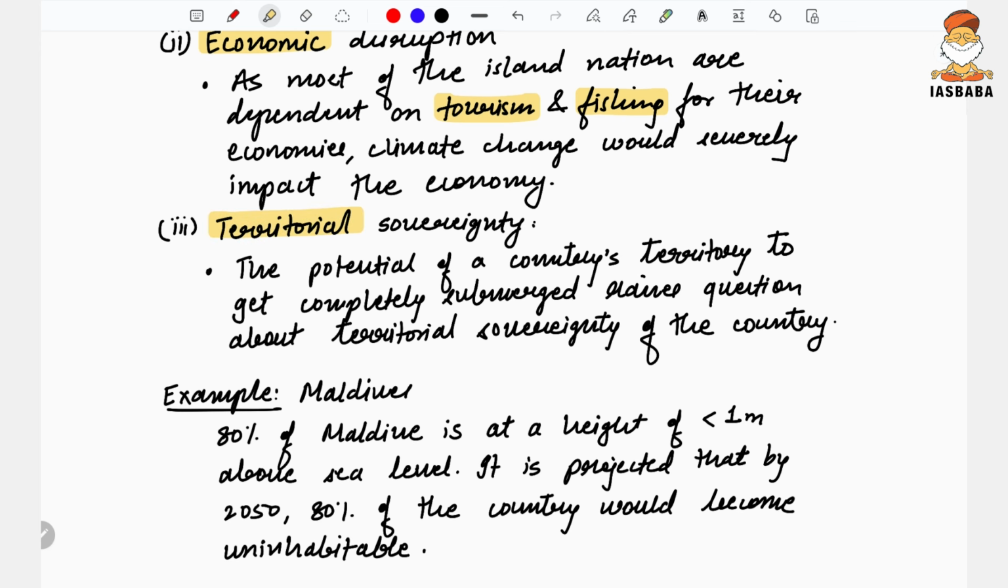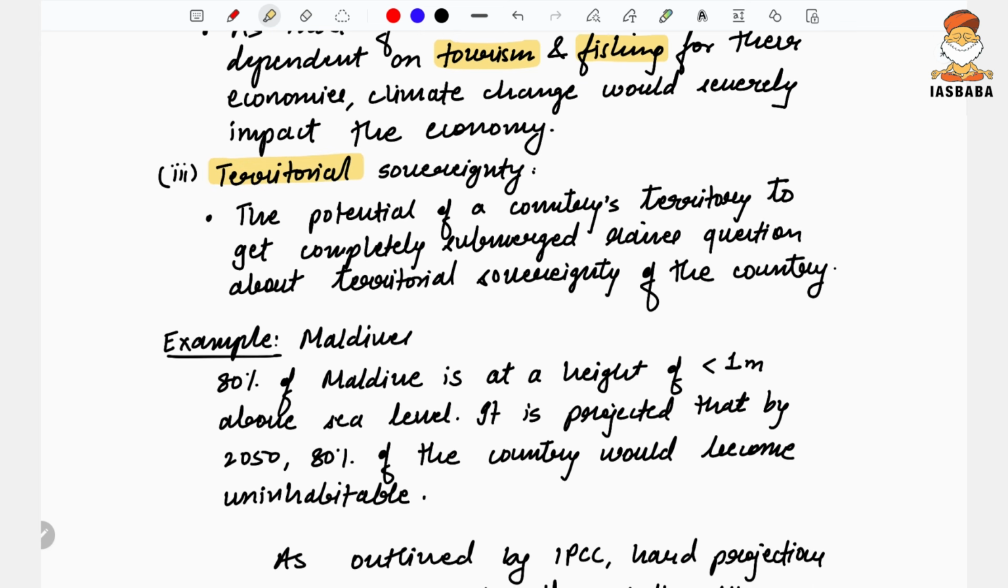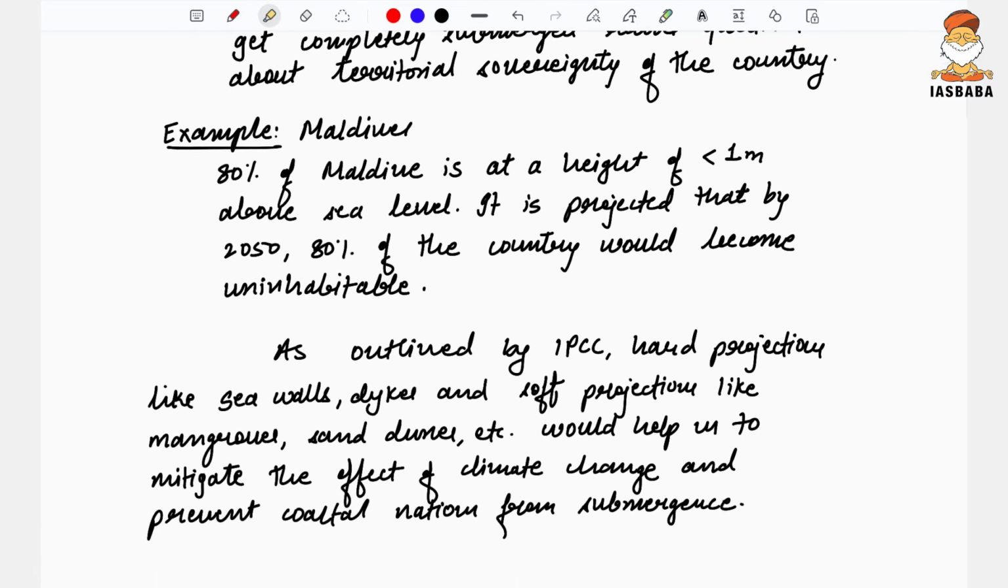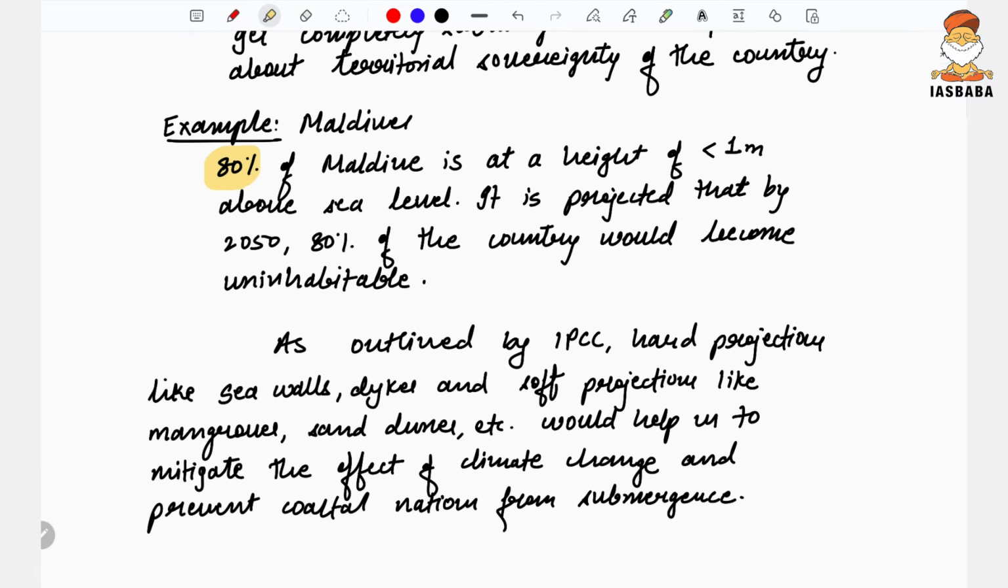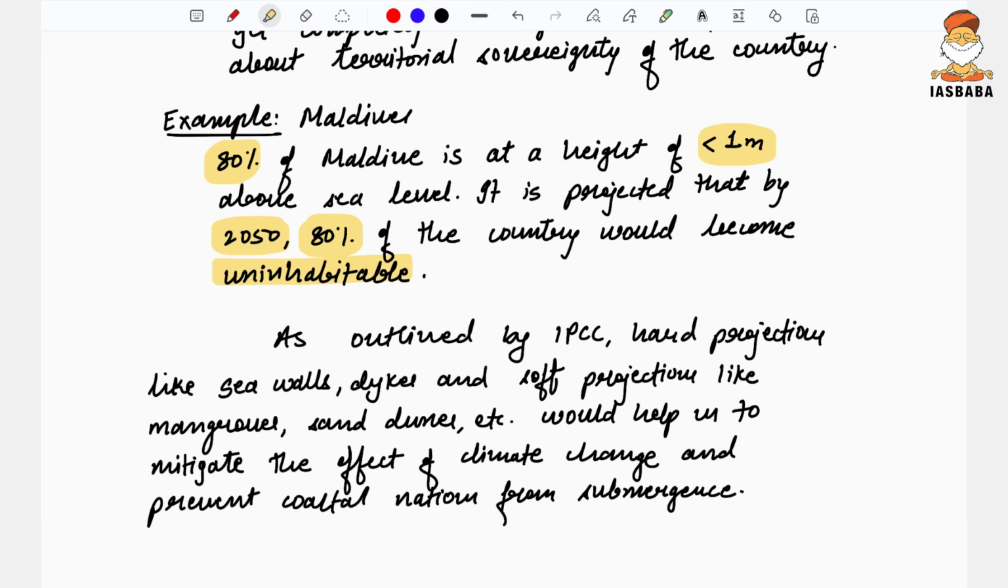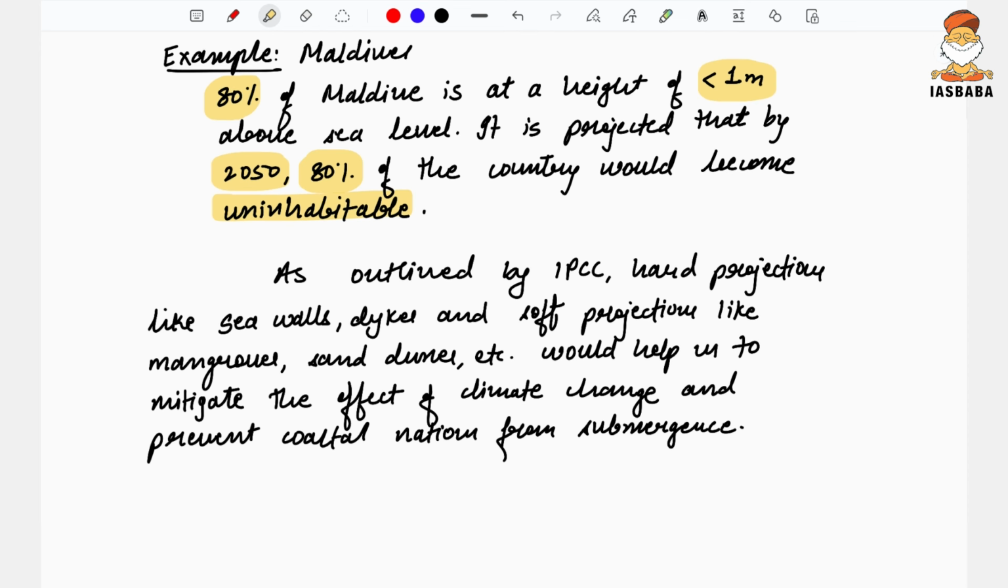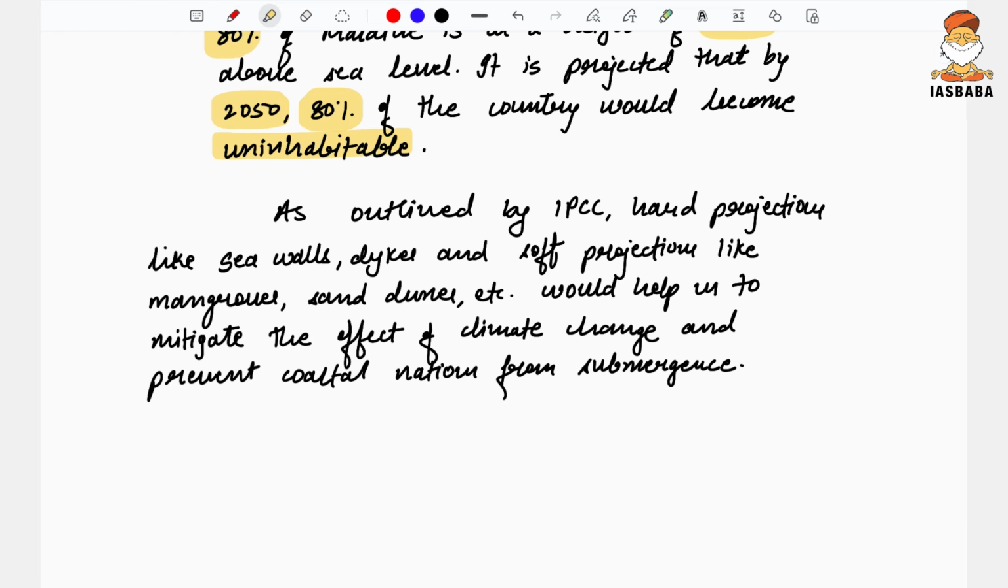Territorial sovereignty: when the country itself is submerged, what territorial area are people going to claim? So that is one major threat that they would be experiencing. As an example, I've written Maldives, where 80% of the Maldives is at a height of less than 1 meter, and it is estimated that by 2050, 80% of the country would become uninhabitable. So it is a major threat, 80%. All the population would be concentrated in around 20% or less than that. So it is going to threaten the whole of the nation.